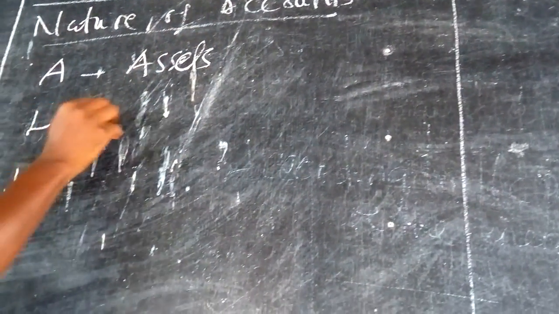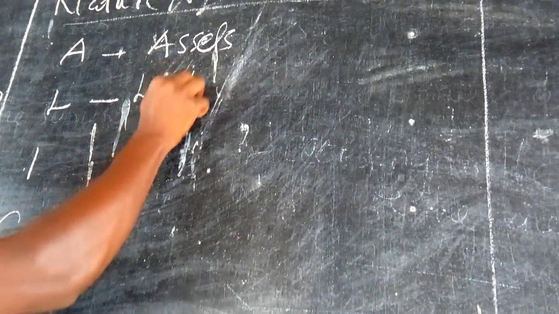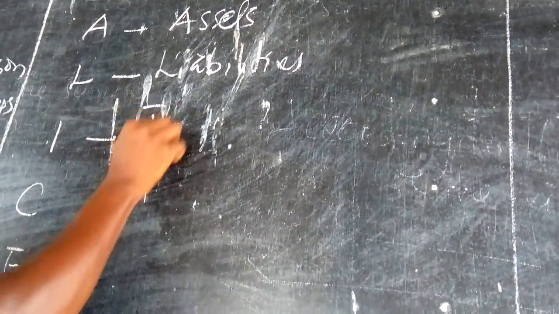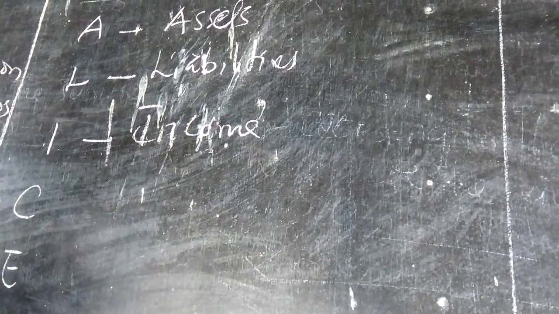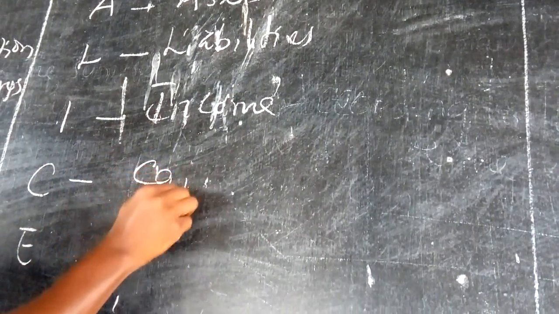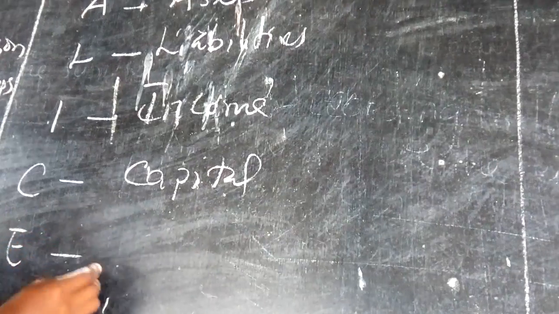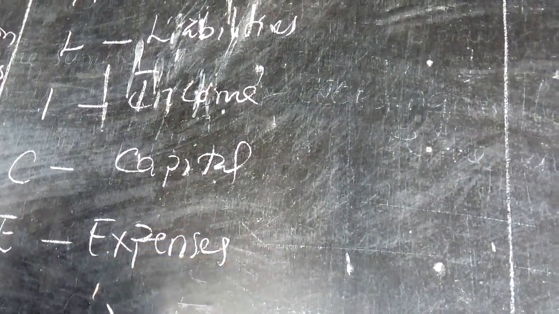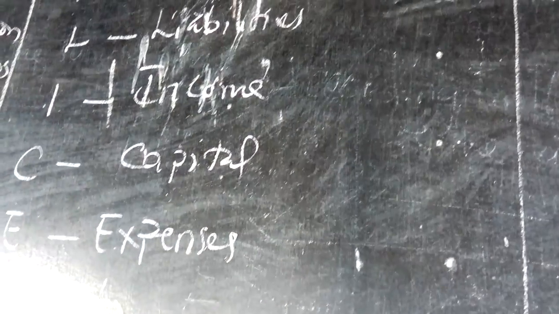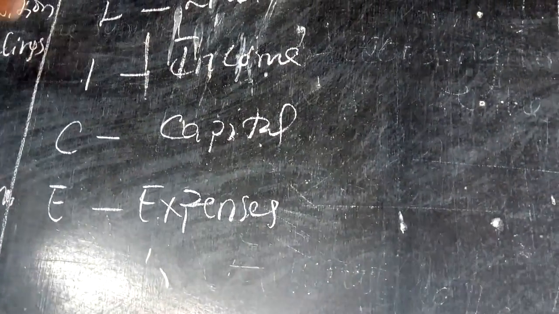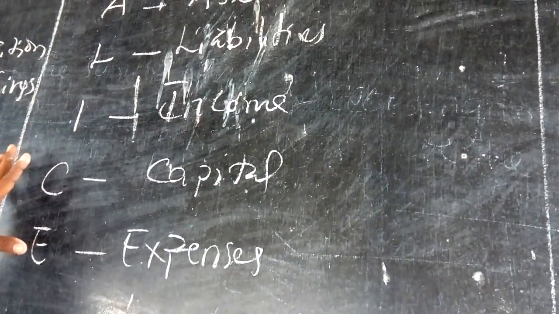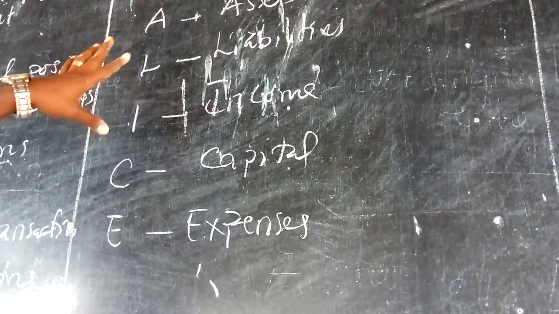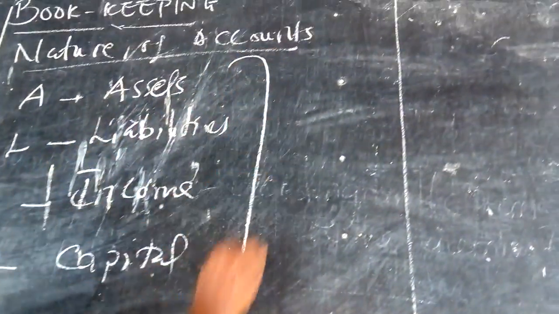And the L is liabilities. And then I is income, or what we call revenue. And this is what we call capital. And the last thing is what we call expenditure or expenses. So for any kind of business in this world, you'll be relating or talking about the issue of ALICE. Nothing is coming from outside of this.